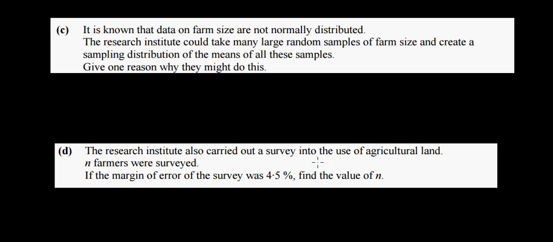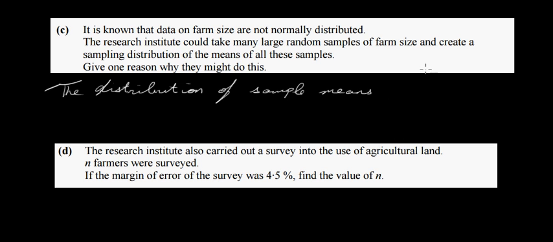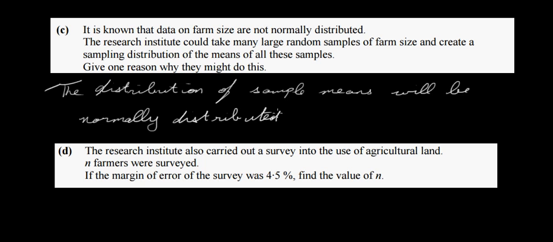So in other words, our answer here really is the distribution of sample means will be normally distributed. This is because they're talking about many large random samples here.